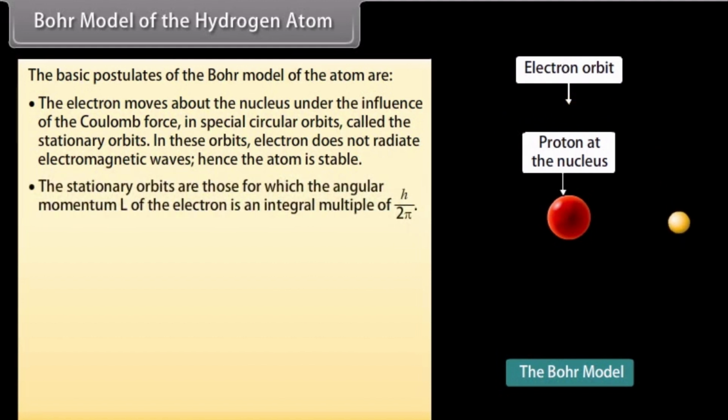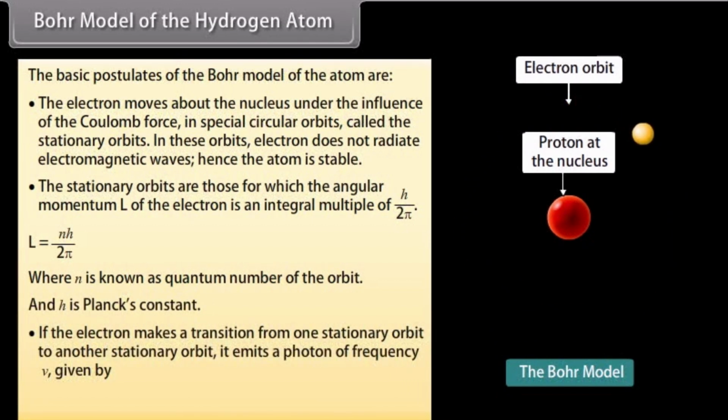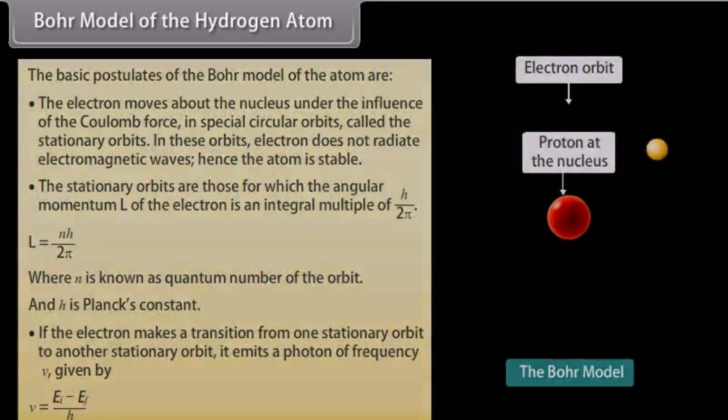The stationary orbits are those for which the angular momentum L of the electron is an integral multiple of h upon 2 pi. L equals n h upon 2 pi, where n is known as the quantum number of the orbit and h is Planck's constant. If the electron makes a transition from one stationary orbit to another stationary orbit, it emits a photon of frequency nu, given by E_i minus E_f upon h.